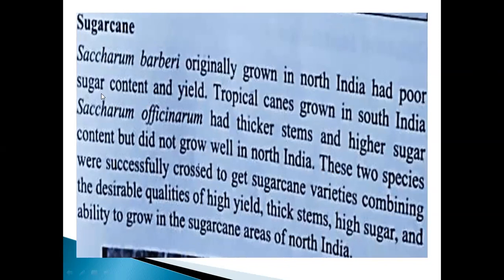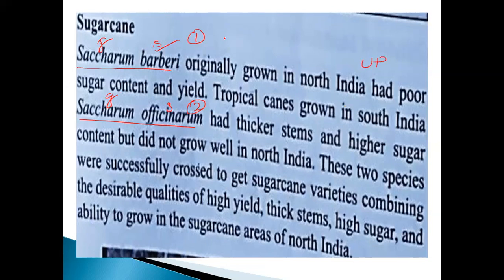One is called Saccharum officinarum. That depends upon the nature of the plant, the node, internode, and also the content of the juice. It may vary. In this plant, one variety is barberi, and Saccharum officinarum is the second one. Saccharum is the genus name, this is the species name. Saccharum barberi originally grew in North India, particularly UP, for example, and had a poor sugar content yield.